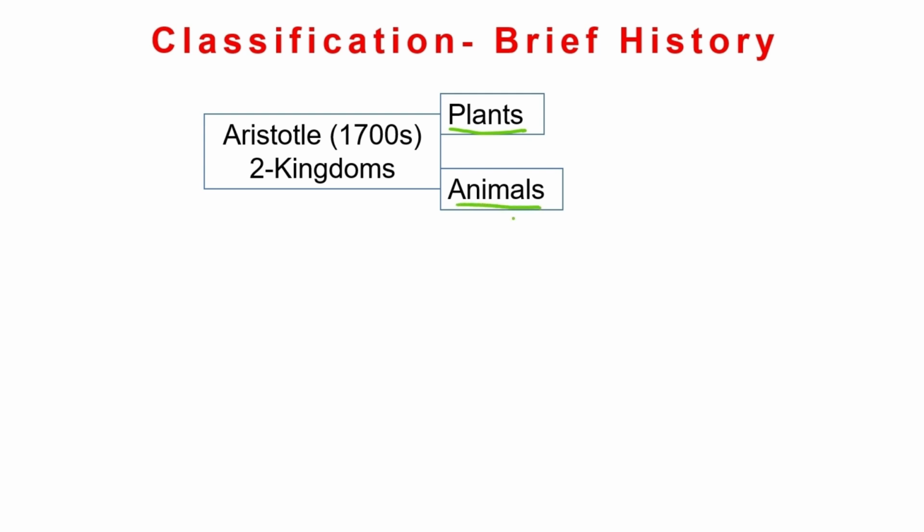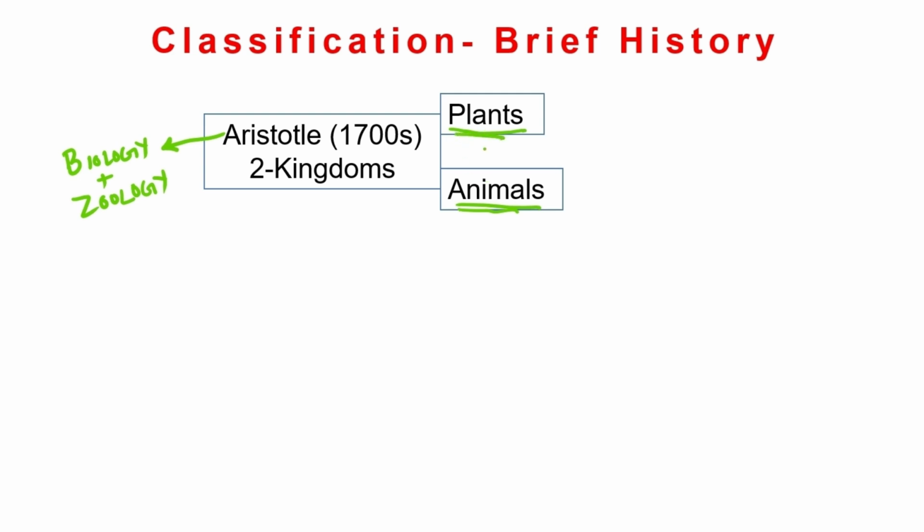Aristotle is the father of biology and zoology, while Theophrastus is the father of botany. He classified them based on their ability to move. The organisms which were able to move were grouped as animals, and those which were stationary were classified